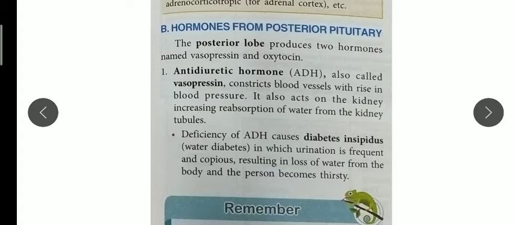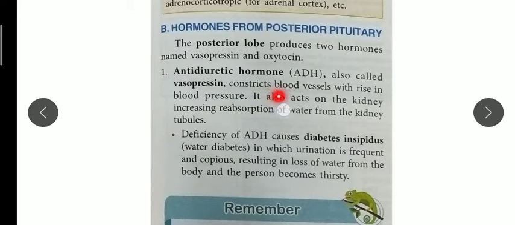What is the function of it? It is also called vasopressin, and you know children, it prevents the formation of large amount of urine. So you should remember that it prevents the formation of large amount of urine in our body, and ultimately it decreases the water loss from our body, and it also raises the blood pressure.